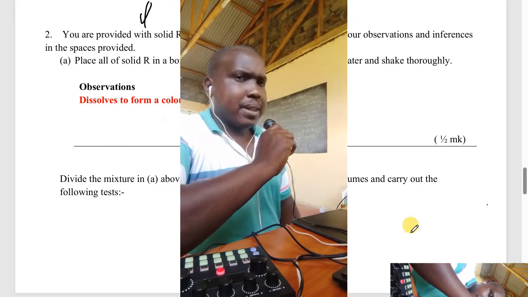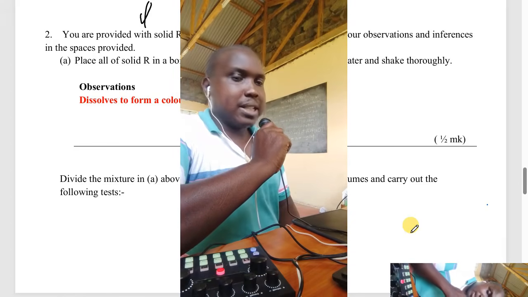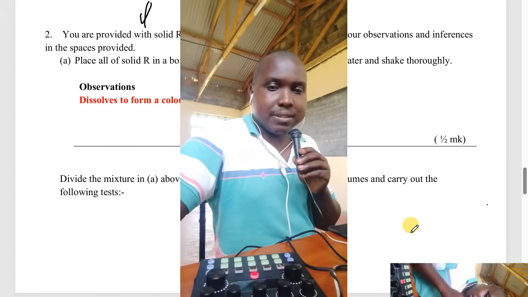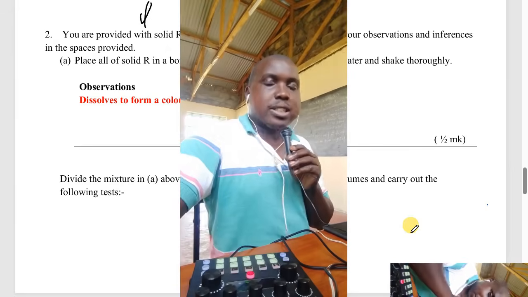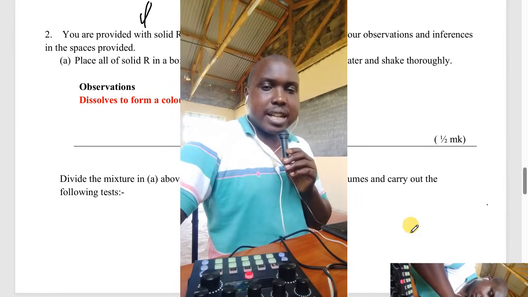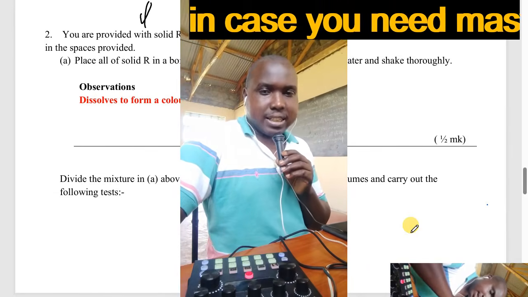Paper 3 has been categorized into 3 parts. Number 1, we have qualitative analysis, which has 2 parts: organic analysis and inorganic analysis.